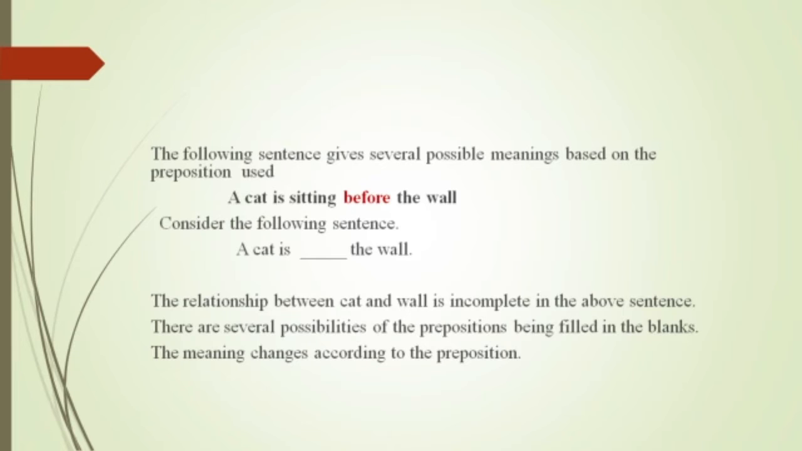Now let's see how a sentence can give several possible meanings based on the prepositions used, with a simple example of a cat and a wall. Let's see how many prepositions we can use to give a meaningful imagination. Suppose I say a cat is sitting before the wall. We can automatically imagine that there is a cat seated just before the wall. Now, keeping the same example, let's see what all we can imagine with the same cat and wall.